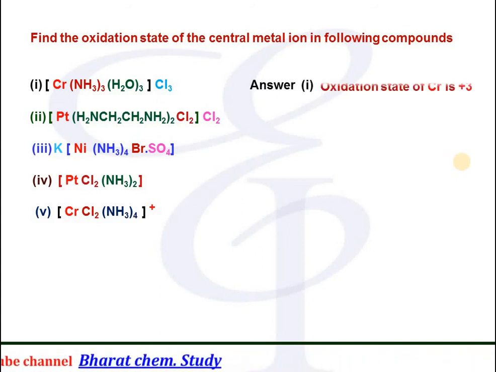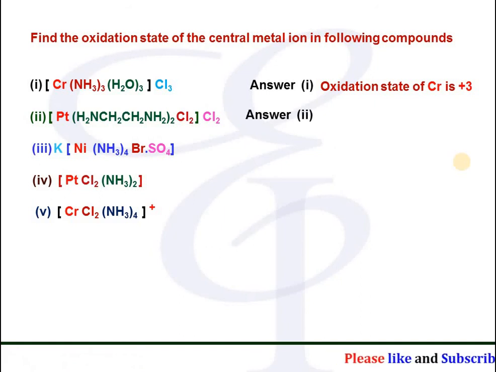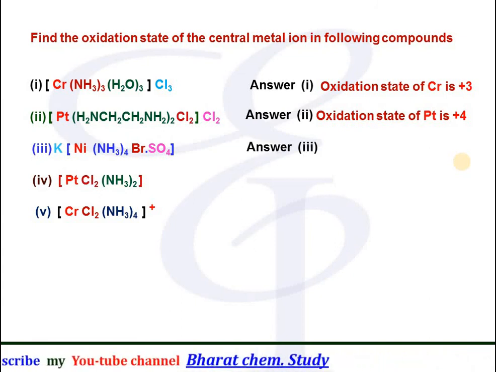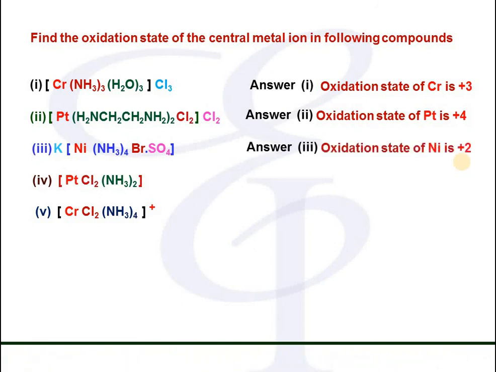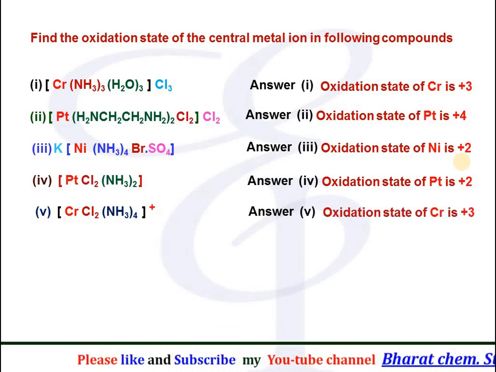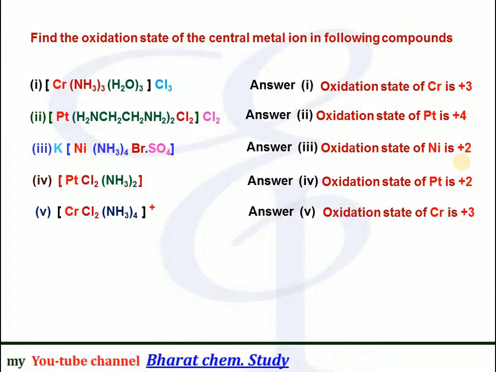In the first case, the oxidation state of chromium is +3. In the second case, the oxidation state of platinum is +4. In the third, the oxidation state of nickel is +2. In the fourth, the oxidation state of platinum is +2. And in the fifth case, the oxidation state of chromium is +3.